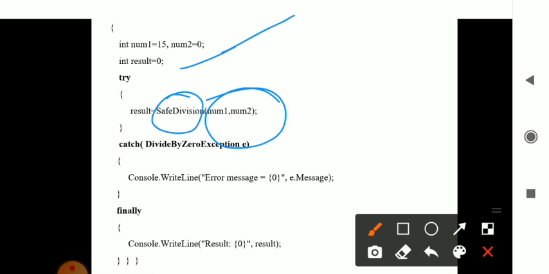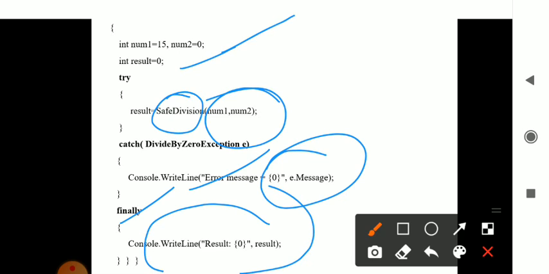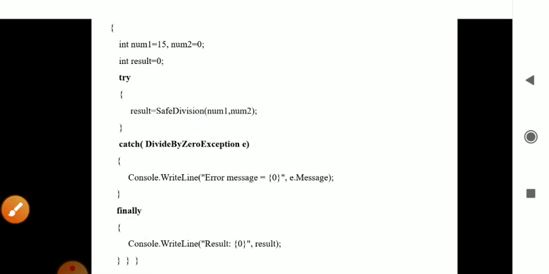In the catch block, it prints that particular error message on the screen, so the divide by 0 exception is caught and its message is printed. In the finally block, only the result, whatever it is, is printed on the screen. That is your finally part.